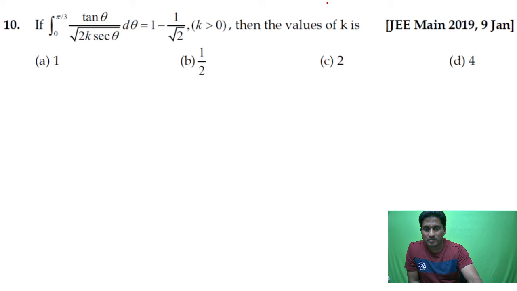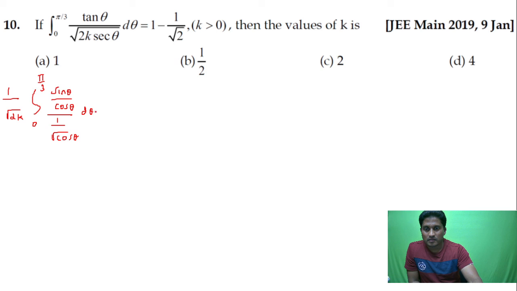I am supposed to find the value of k. See, this can be written as 1 by root 2k, which I am going to take out. So this is 0 to pi by 3. Tan can be written as sin by cos, and then root of sec x can be written as 1 by root of cos x.